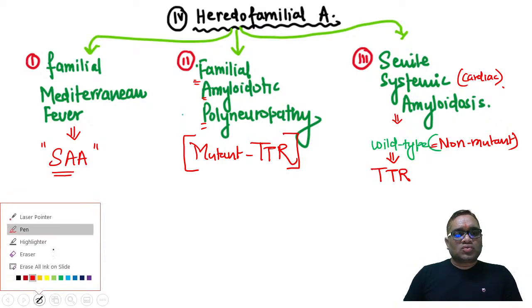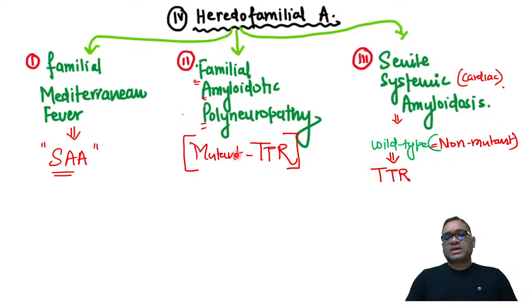Now you can see the two closer ones which can create confusion in your exam. Mutant transthyretin is familial amyloidotic polyneuropathy. Senile systemic or cardiac amyloidosis is associated with wild type. Wild type means non-mutant type of transthyretin, seen in senile systemic amyloidosis. So these are the three heredofamilial: familial Mediterranean fever, SAA type of amyloid; amyloidotic polyneuropathy, mutant transthyretin; senile systemic amyloidosis, the wild type, non-mutant type of transthyretin. Clear?